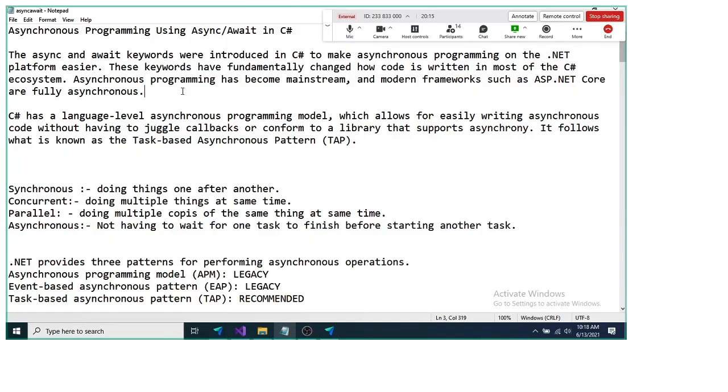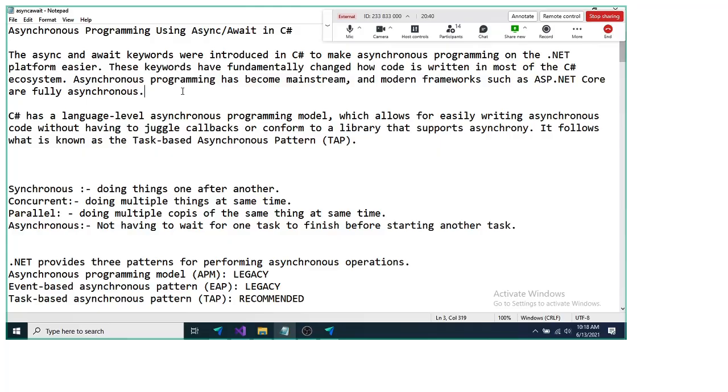So async and await are the two keywords that we have in C# and .NET. They are available in .NET Framework as well as .NET Core, and they help you to write asynchronous code and implement asynchronous applications.